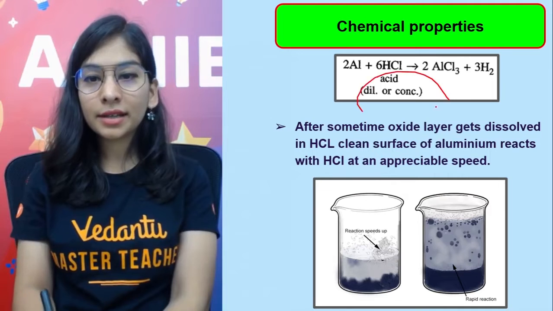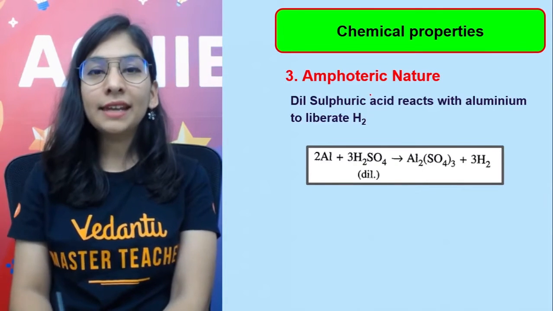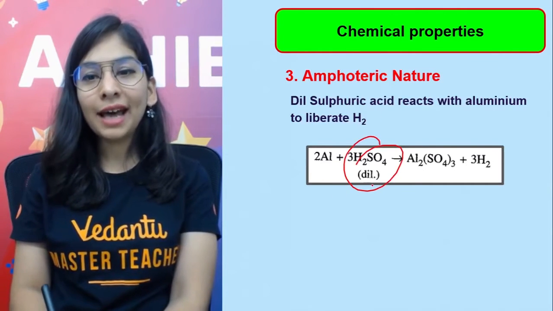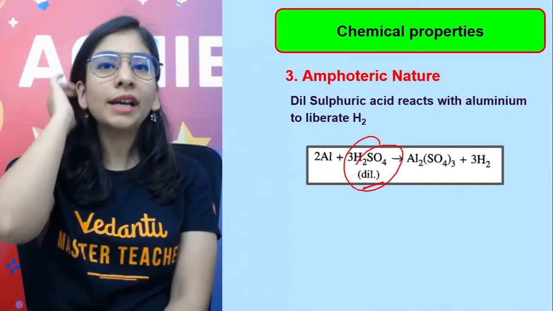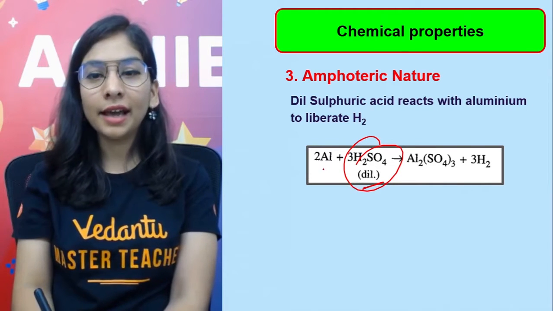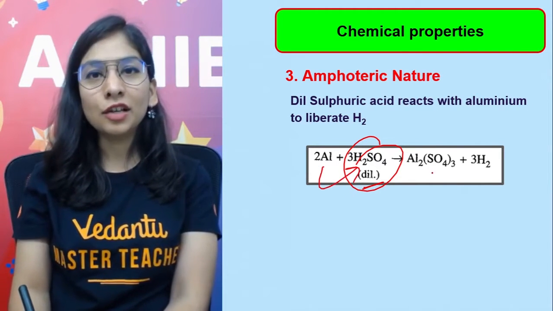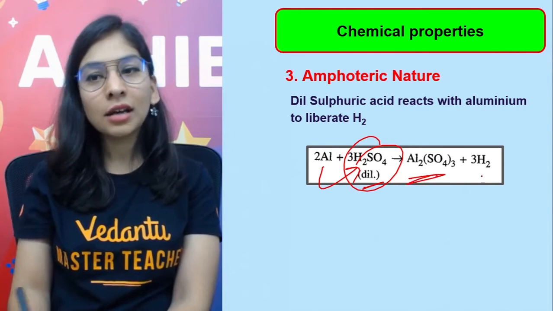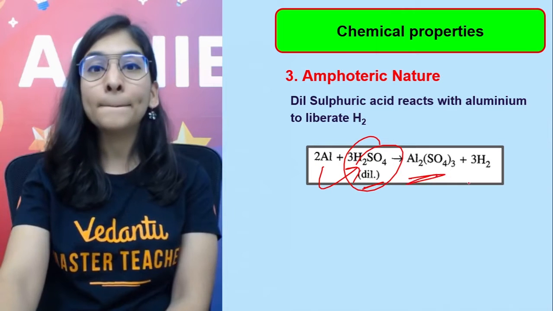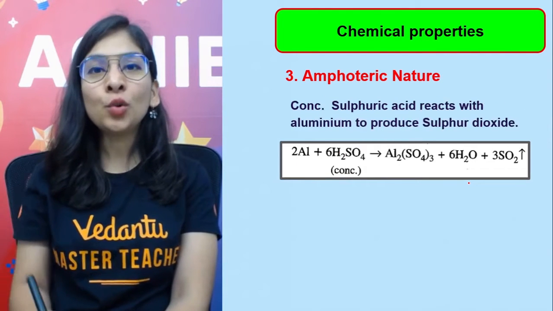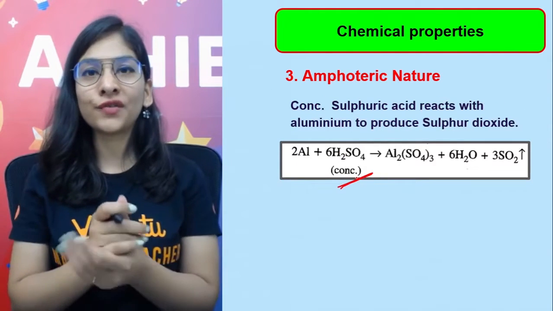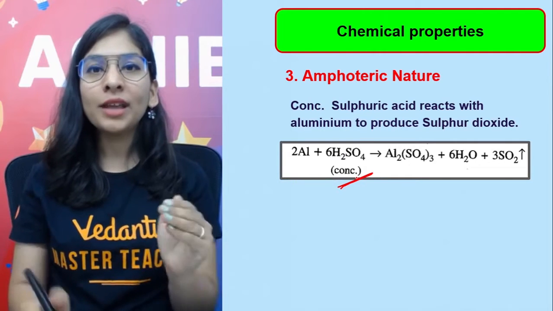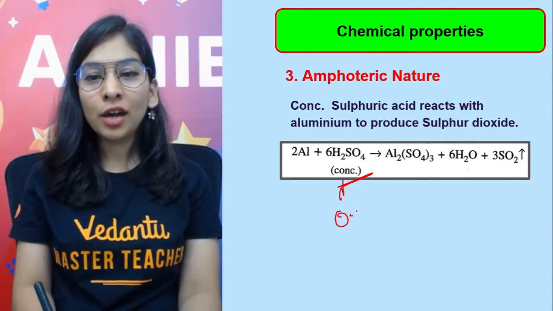Okay, this is awesome. Now, how does it react with sulfuric acid? If you are taking dilute sulfuric acid, generally the reaction is again displacement. So you'll get metal salt and hydrogen. You get aluminium sulfate along with hydrogen gas. But if you take a concentrated solution of sulfuric acid with metal, that acts as my OA.